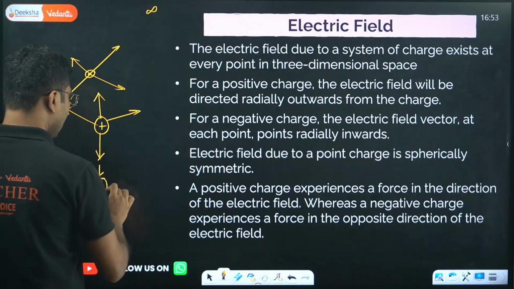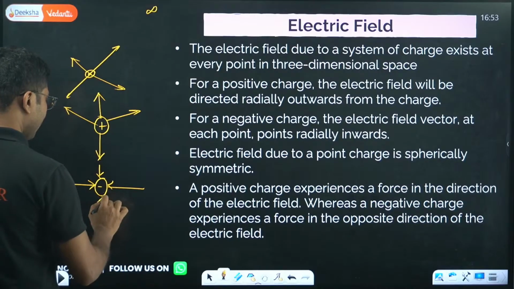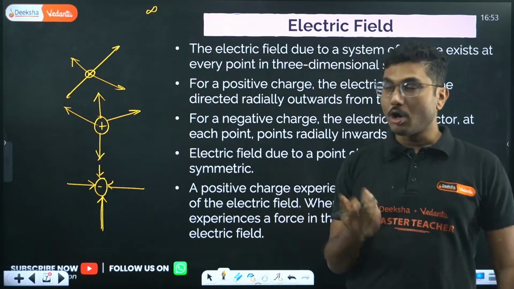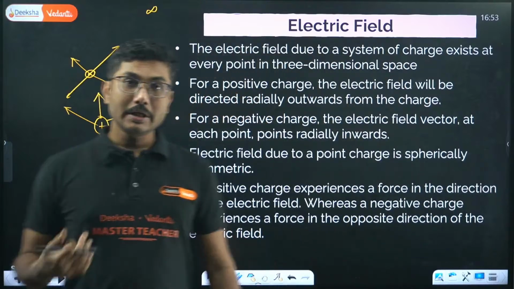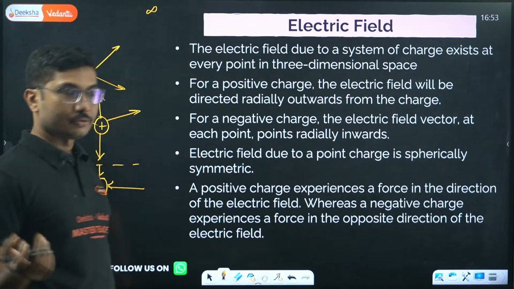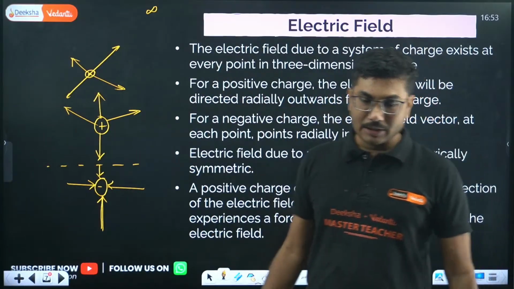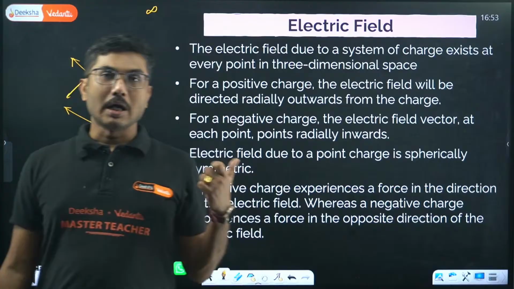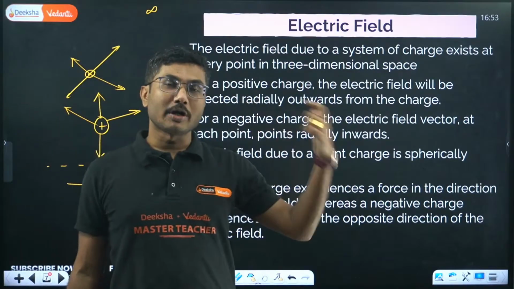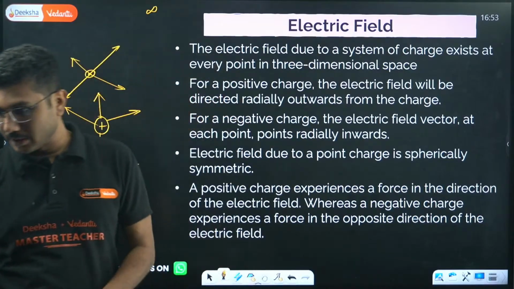Now remember, you might feel this is easy, but this is a favorite PU question. In the PU they will ask you to draw the electric field for a positive charge, for a negative charge, or for a dipole. These are very common questions. Or sometimes in MCQs they will give you a special combination of charges and ask which one of them represents the correct diagram. That is also possible, right?